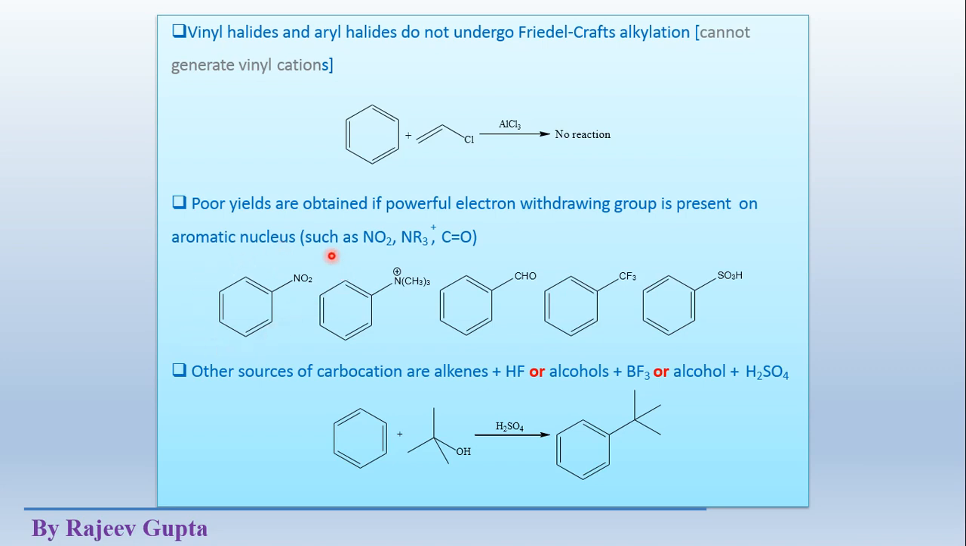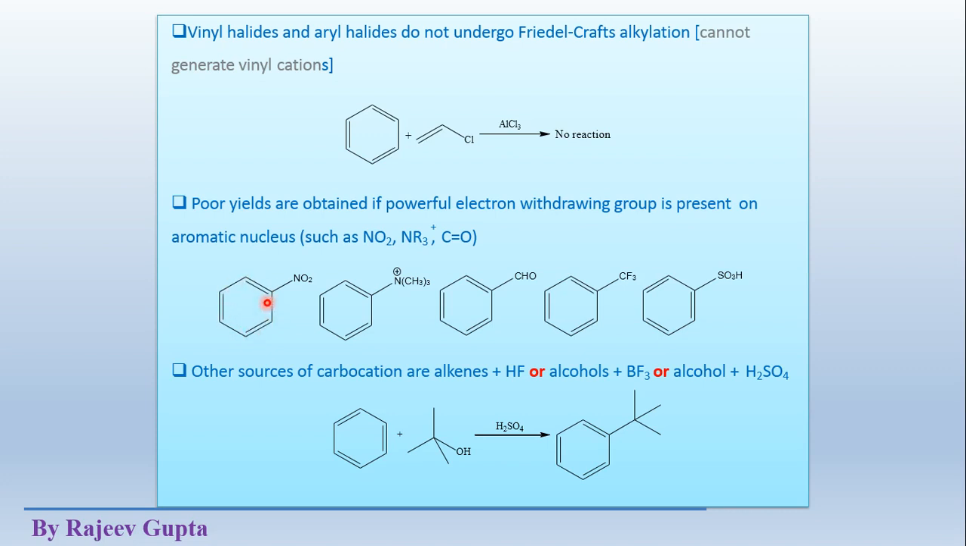Suppose as a reactant we use a substituted benzene, like nitrobenzene, a quaternary ammonium salt containing compound, benzaldehyde, this highly electronegative group containing benzene, or sulfonic acid. These groups, the nitro group, aldehyde group, and sulfonic acid group, are all highly electron withdrawing groups, meaning these groups reduce electron density inside the aromatic ring.